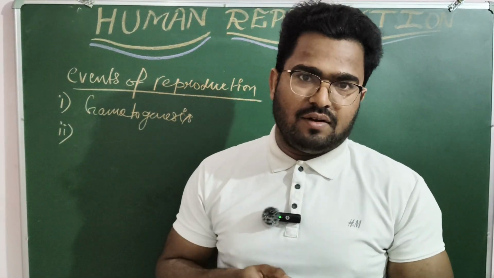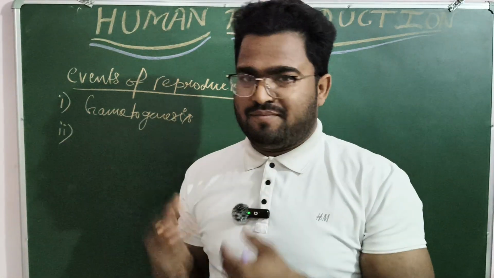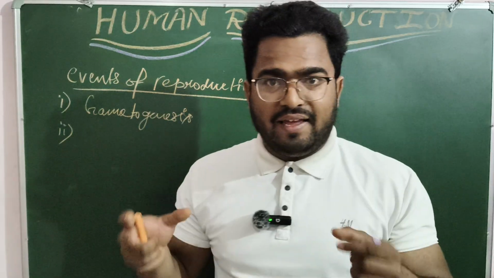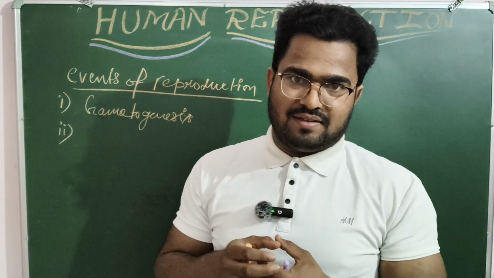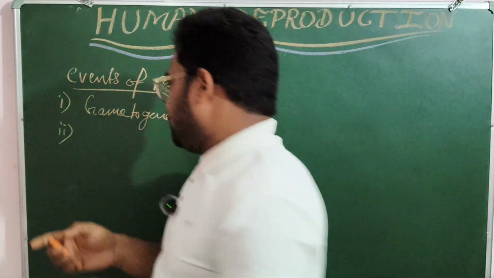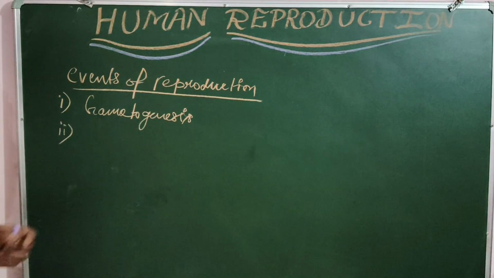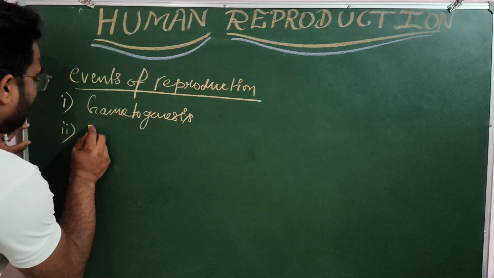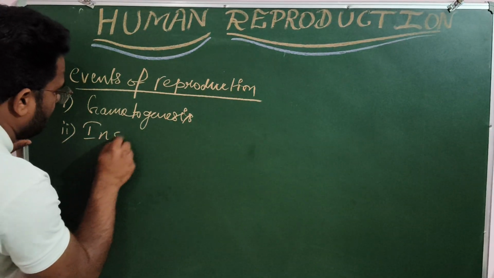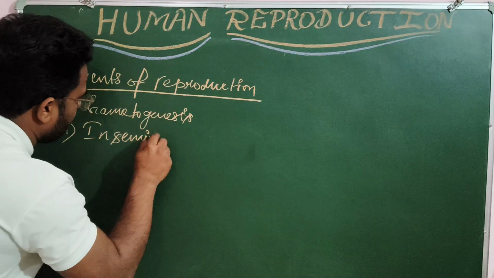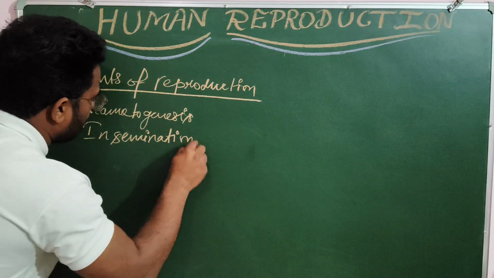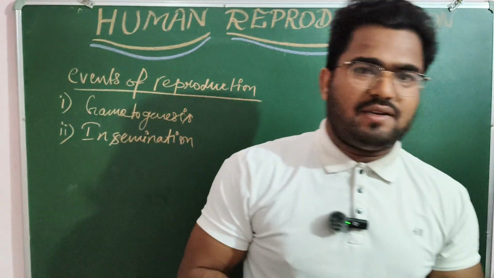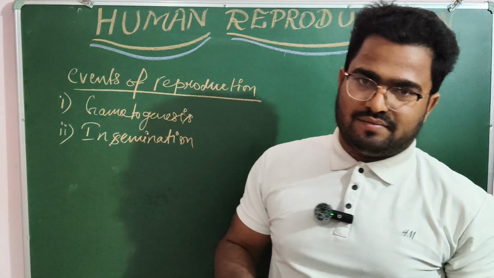After the formation of gametes, in male the spermatozoa is ready, and in female the ovum is ready. What exactly do we have to do in the next step? We have to ensure that sperm and egg meet with each other. So we have to transfer the male gamete to the ova. That process is known as insemination. By the process of insemination, a spermatozoa or male gamete is transported to the egg cell.